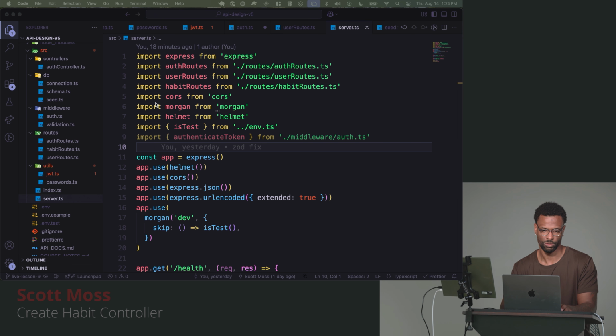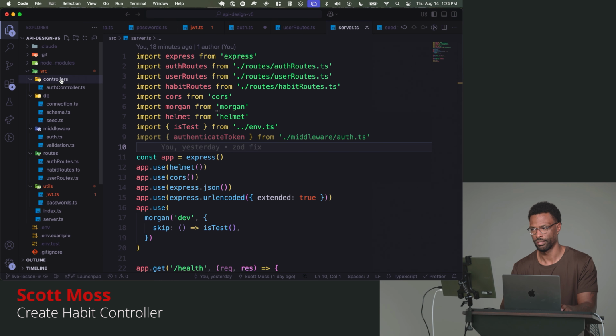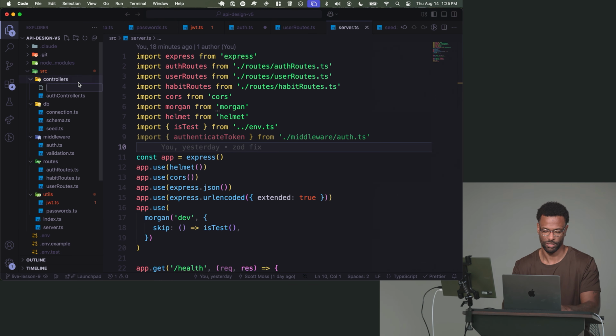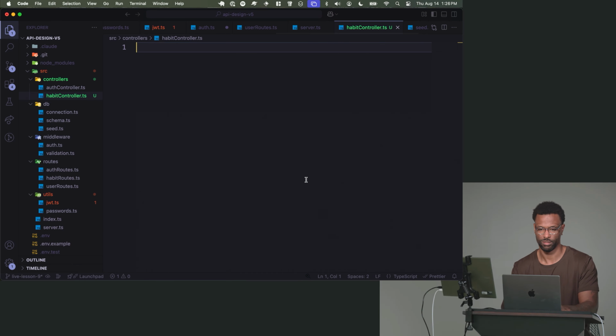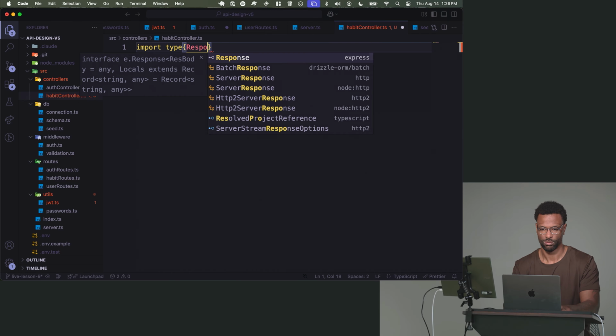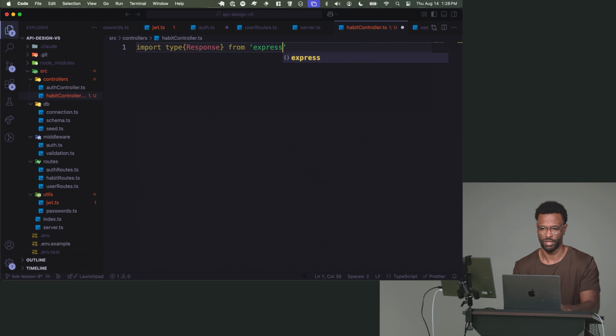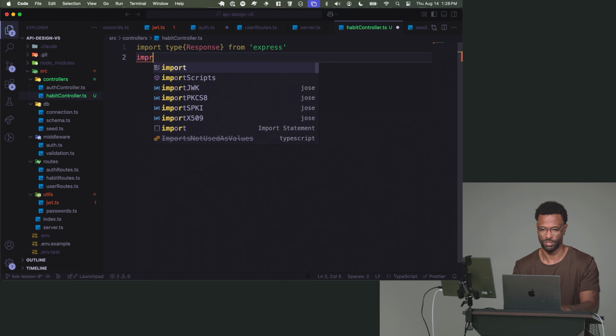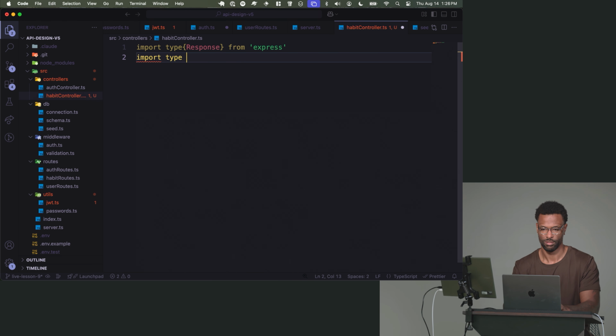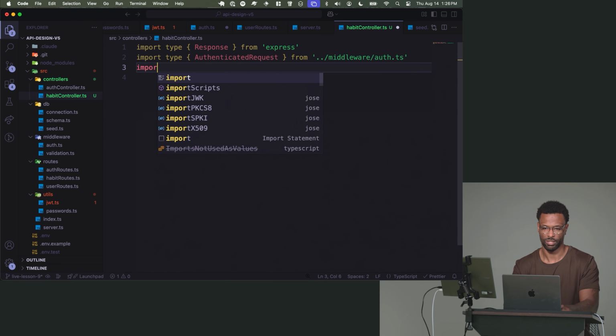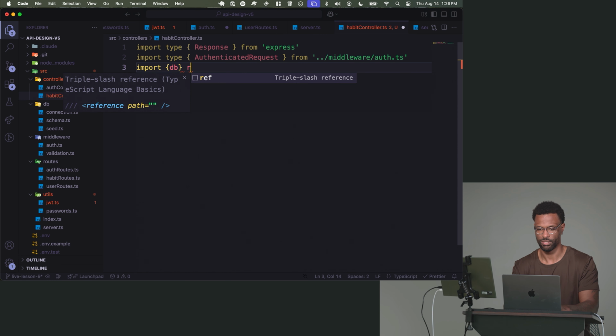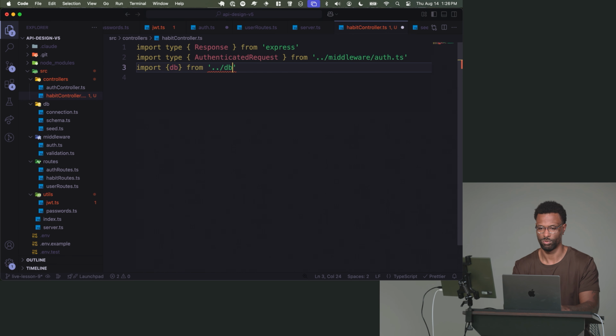So what we want to do is go to our controllers folder here, make a new controller. We'll say habit controller.ts, and we'll get to work on this. So we'll say import type response from Express. So we get that. And we're going to use our authenticated request from our middleware instead of Express's request. We need to get our database in here because we're going to be doing database things. That's the whole point of a server, or the whole point of an API, I should say.